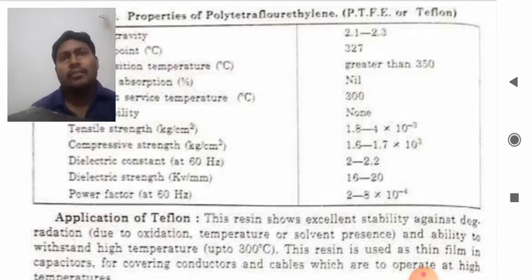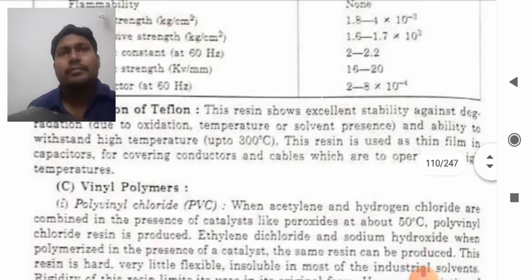The application of Teflon. Now this resin shows excellent stability against degradation due to oxidation, temperature or solvent presence, and the ability to withstand high temperature up to 300 degrees centigrade. This resin is used as thin film in capacitors, for covering conductors and cables which are to operate at high temperature.